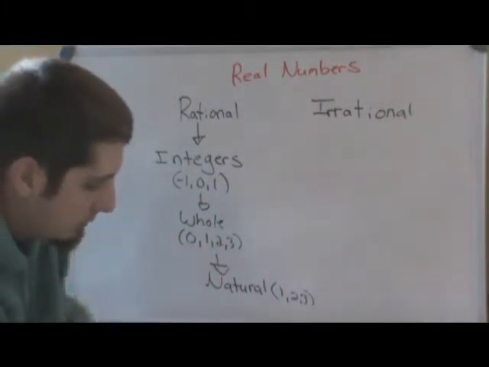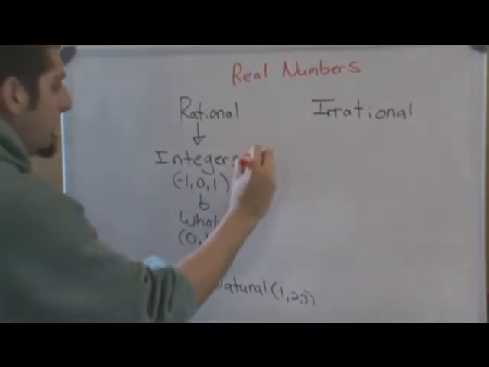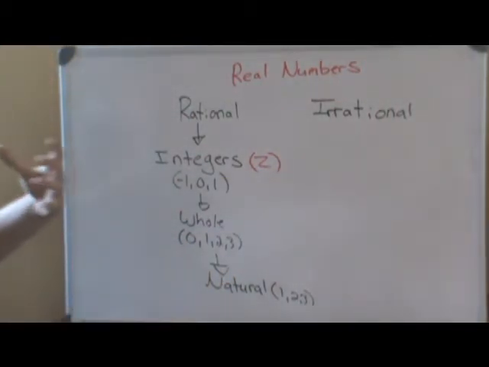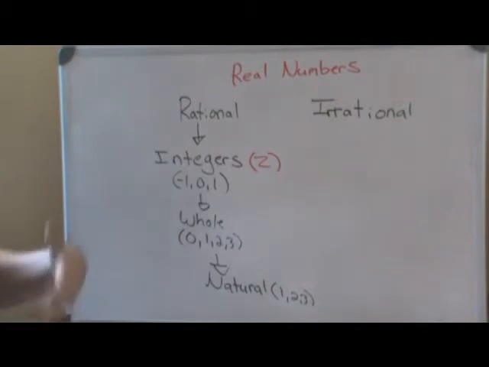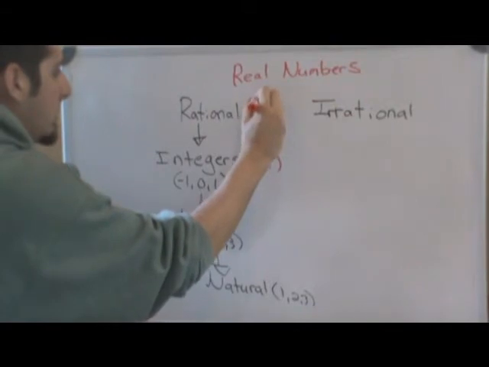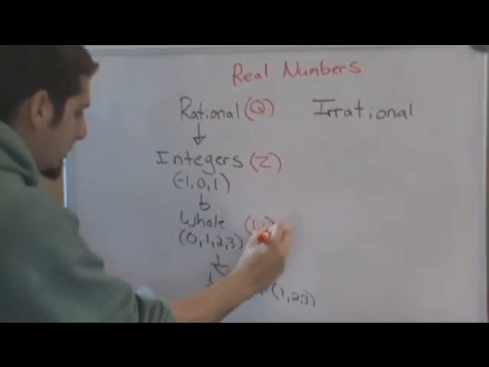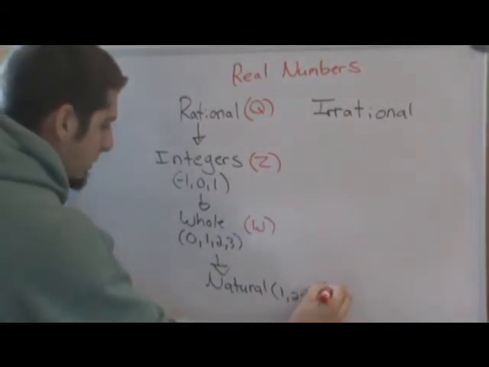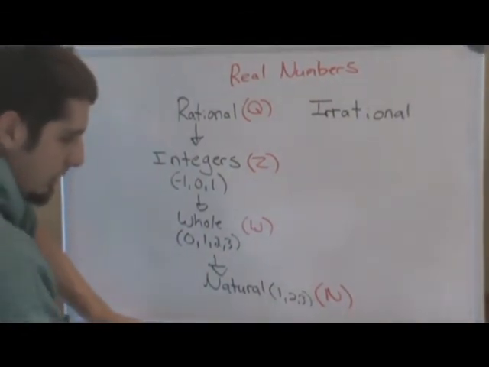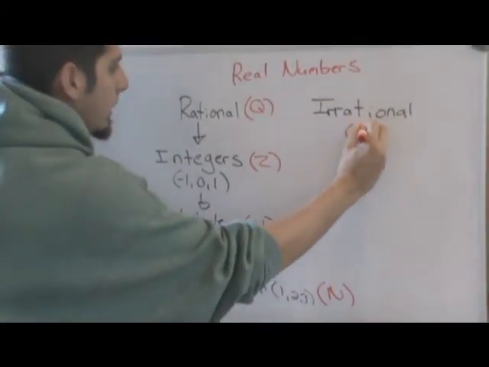One thing I am going to point out in this video is there are letters to represent each group. The group of integers is typically represented with the letter Z. So if you see someone say the group of numbers Z, they're talking about integers. Rational numbers would be Q. Whole numbers are W. Natural numbers are N. And the irrational numbers, if memory serves, are I.